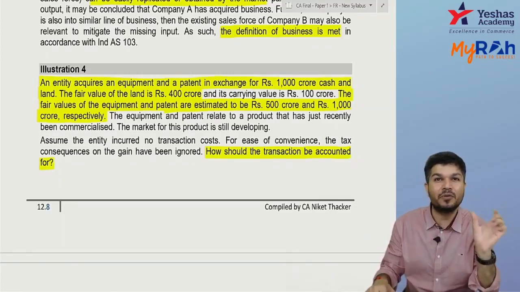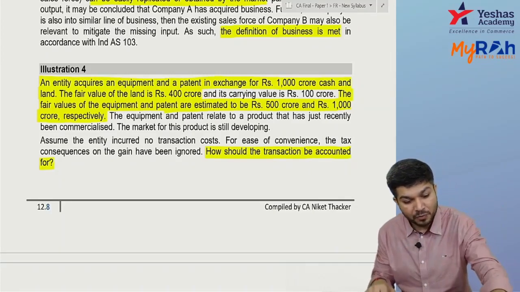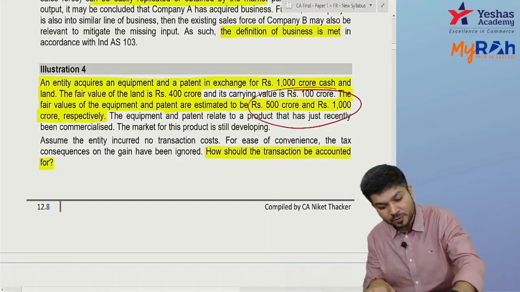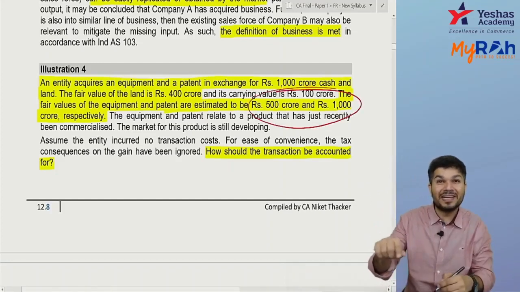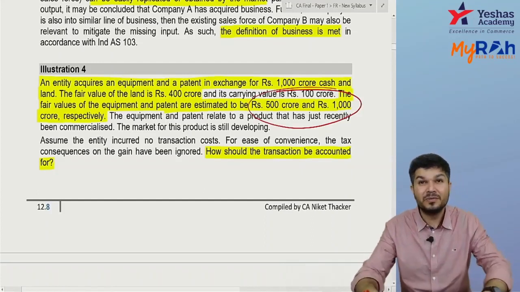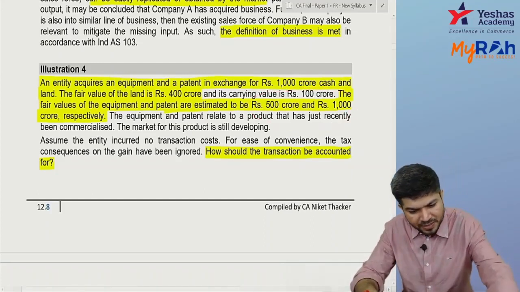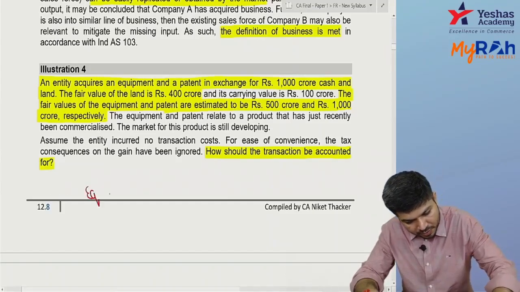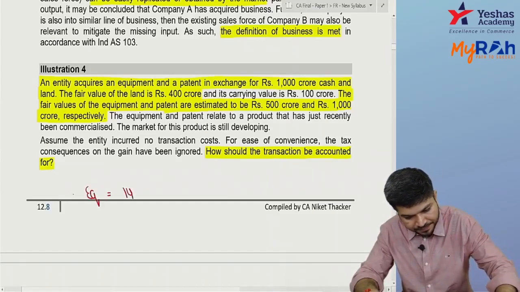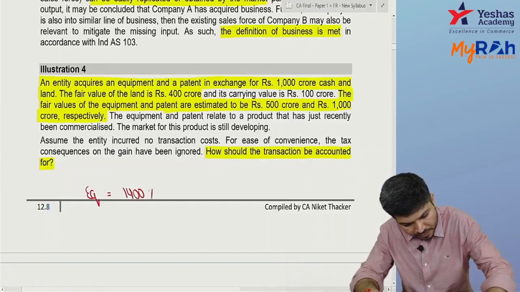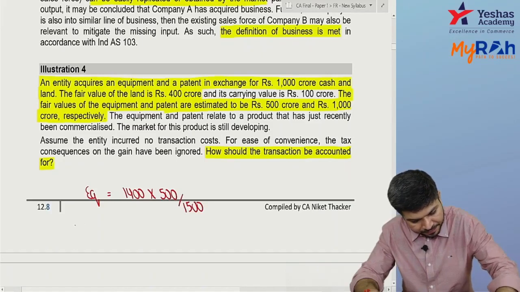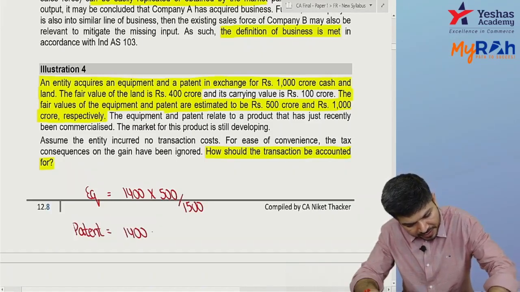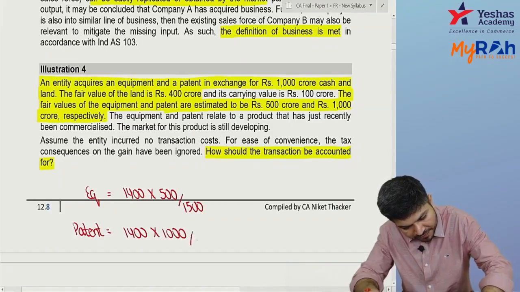How do I divide 1,400 in the ratio of their fair values? Individual fair values are 500 and 1,000. So equipment is 1,400 into 500 divided by 1,500, and patent you record at 1,400 into 1,000 by 1,500.